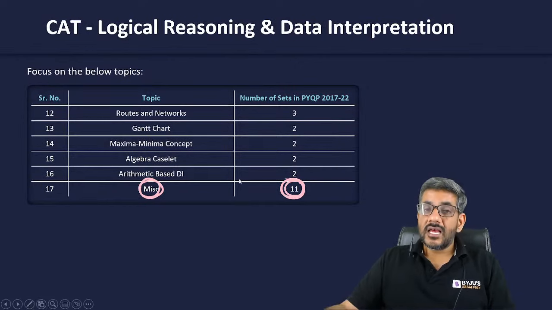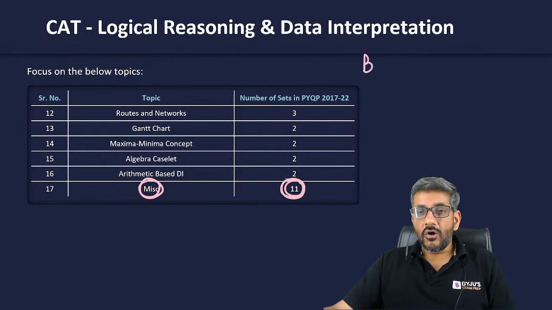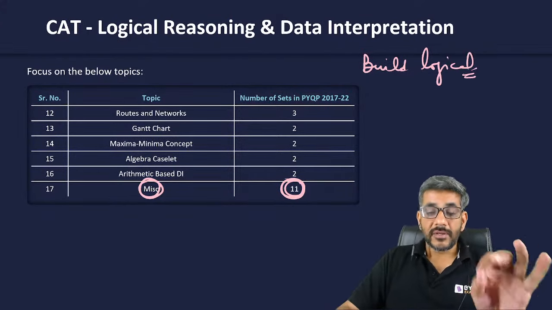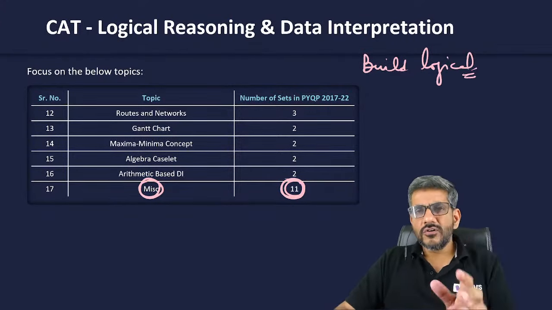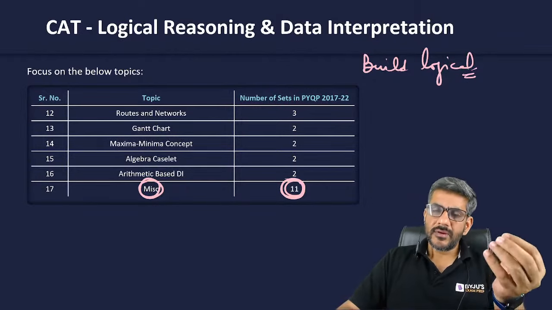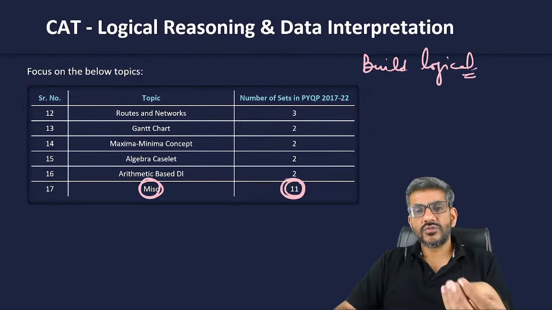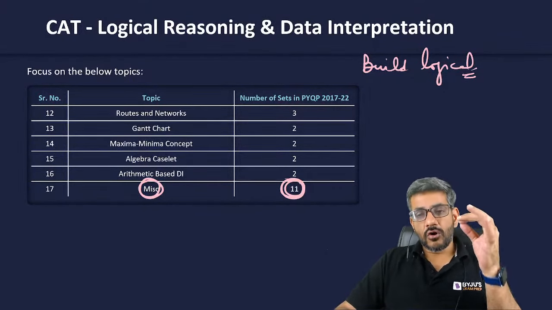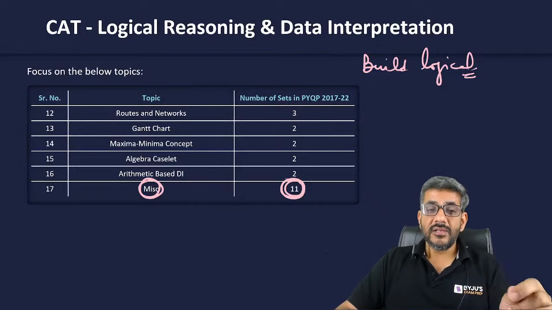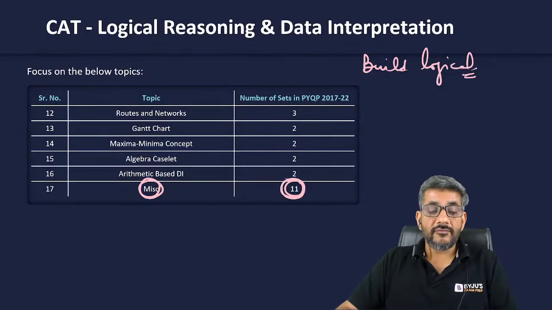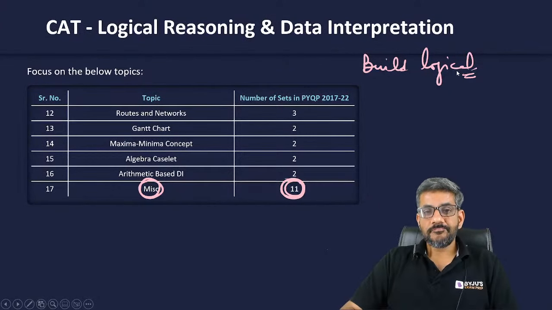So as far as LRDI is concerned, always try to build your logical ability, I would say, rather than working on specific types. Of course, specific types must be done, right? You have to be comfortable with those types as well, because that is going to help you during the exam. You have to do that. But I would always suggest your logical ability is the most important area on which you have to work. Okay.